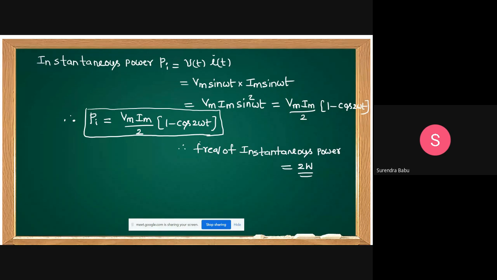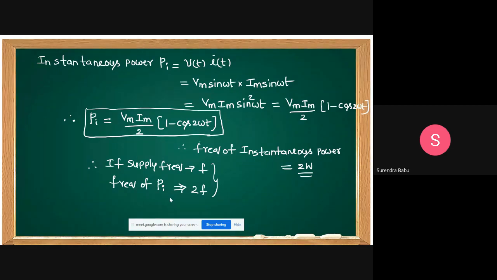Or if the supply frequency is F, then the frequency of instantaneous power is 2F. If it is given as omega, it is 2 omega. If it is given in F form, it is 2F. Okay, that is the observation.